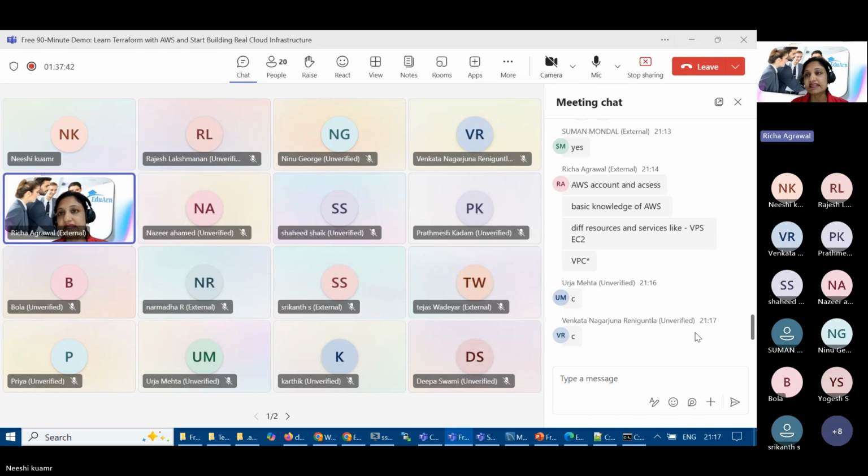Yeah, what Kumar said is right. Once the demo is completed, we can open the session for Q&A. So if anybody has any question, you can write it down and ask. Because you've done it on AWS, now he's doing it on GCP, and just wants to showcase that Terraform is so easy and so fast that you can work on multiple clouds together.